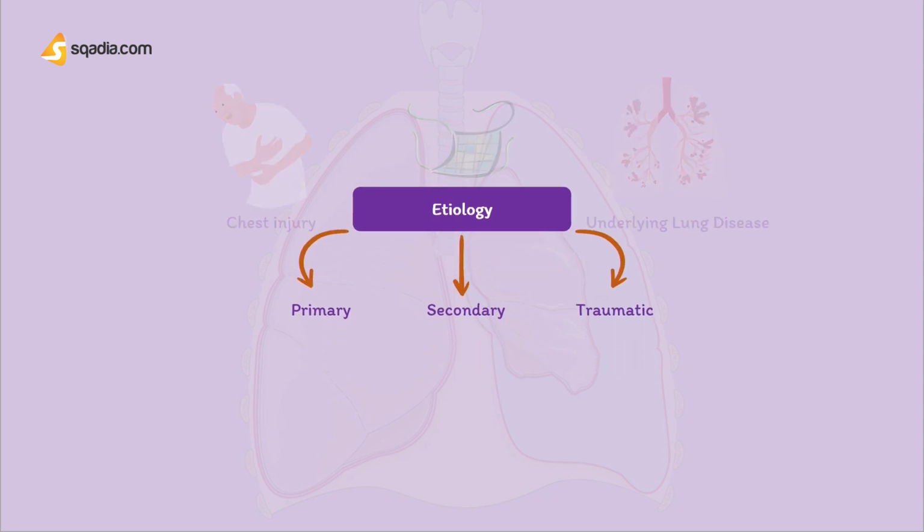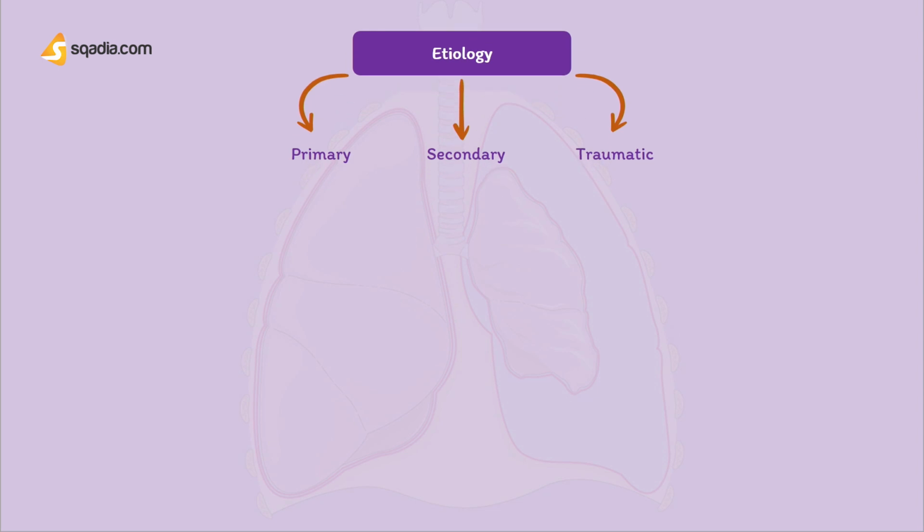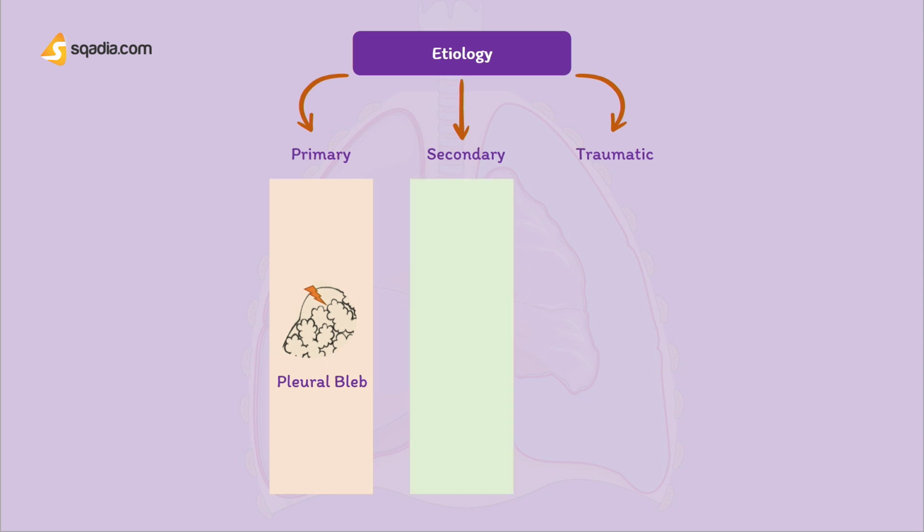Moving to the primary spontaneous pneumothorax, it implies normal underlying lungs and is caused by rupture of a pleural bleb, which is a small air blister that can develop on the top of the lungs. Then we have the secondary spontaneous pneumothorax, which occurs in association with lung disease that can be chronic obstructive pulmonary disease, COPD, pneumonia, or cystic fibrosis. Now, rupture of the visceral pleura results in communication between the airway and the pleural space.